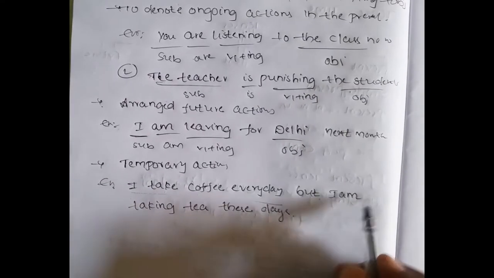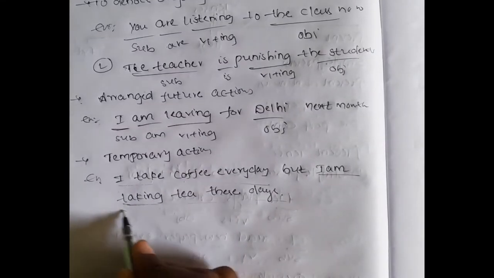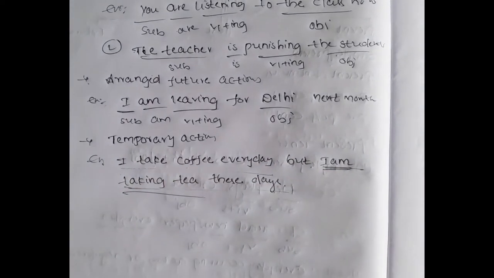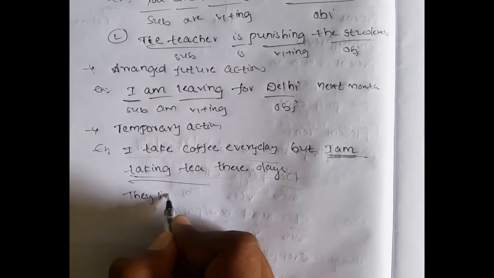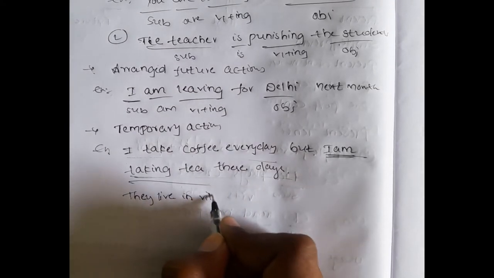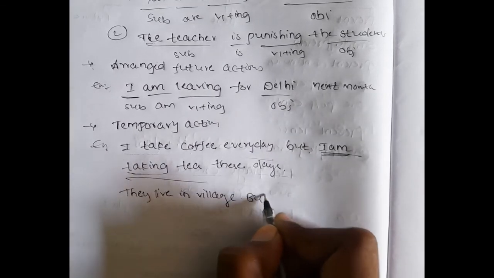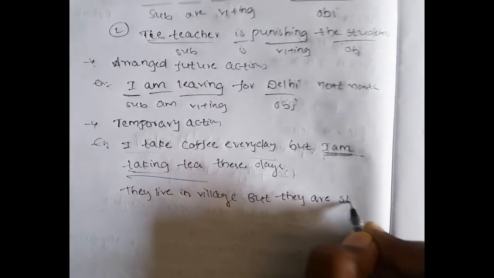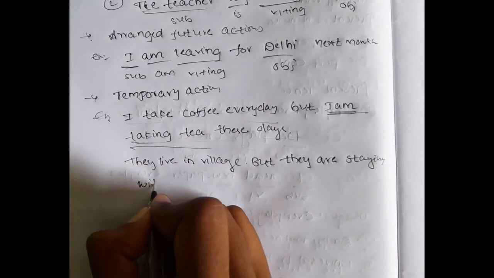Generally this happens, but temporarily I am taking tea. This is present continuous tense. They live in village, but they are staying with us this winter.